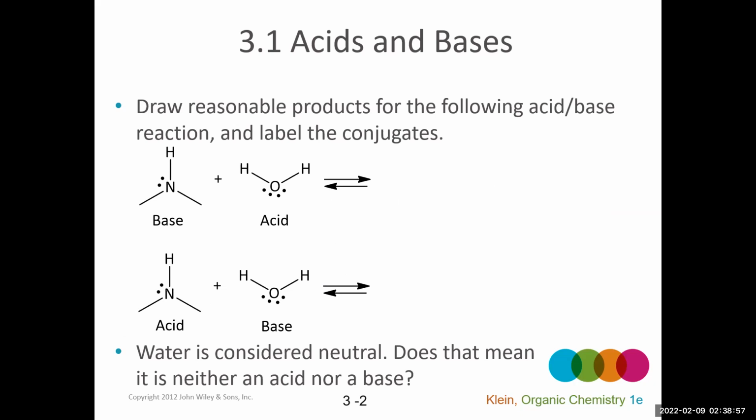So given that, let's practice figuring out what the products would be if we have a couple of different reactions. In this case, we're going to be looking at what the products would be if water acts as an acid in a reaction versus if water acted as a base in a reaction. And water is considered sort of neutral. It can be either an acid or a base, right? So it doesn't mean that it's neither.